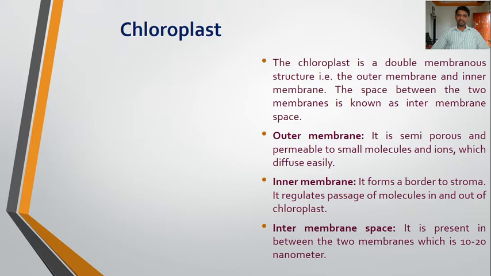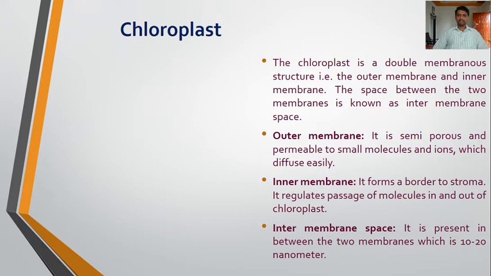Next to this is the inner membrane, and the space between these two membranes is the intermembrane space. So the first one is the outer membrane. It is semi-porous and permeable to small molecules and ions, which diffuse easily. So these small molecules and ions can easily diffuse inside and outside of the outer membrane.